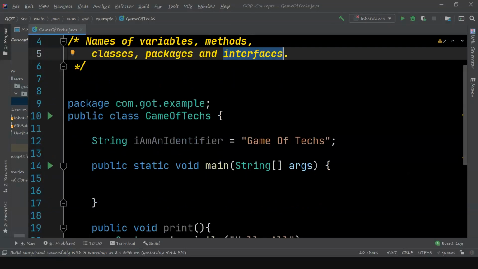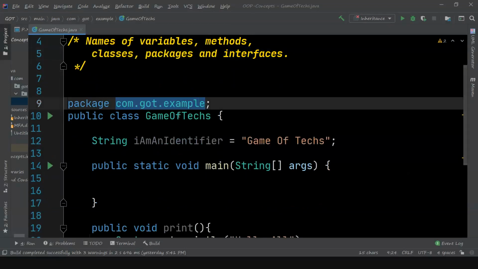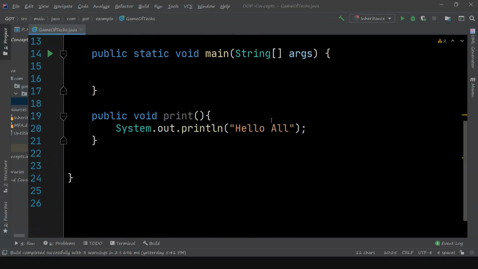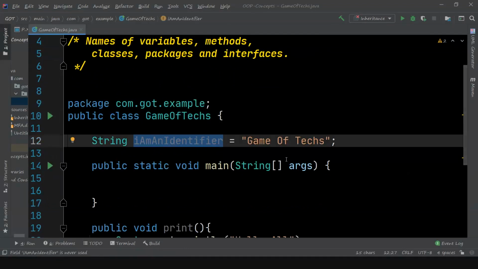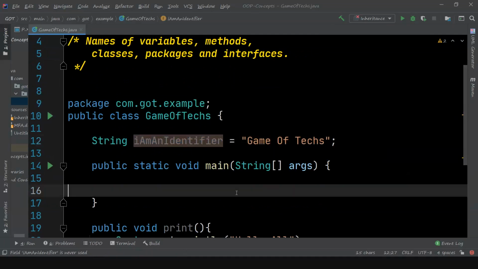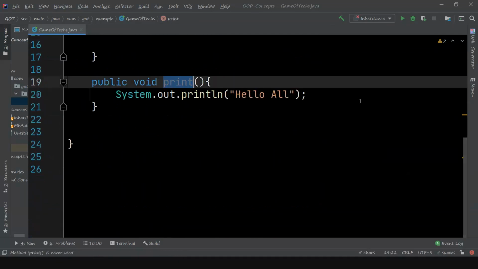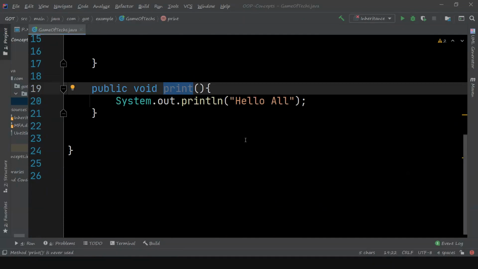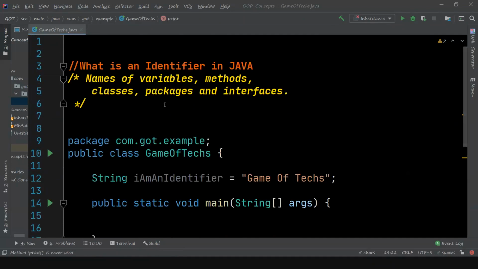For example, this package name, GOT example, is an identifier. This class name is an identifier. This class variable name is an identifier. And even the method name print is an identifier. So every variable name, method name, class name, everything is an identifier. Having said that, let's move to the next question.